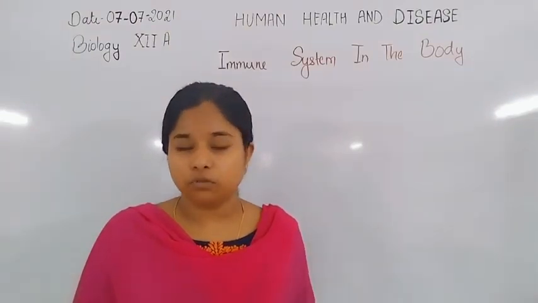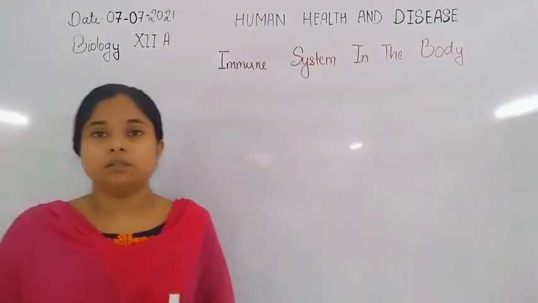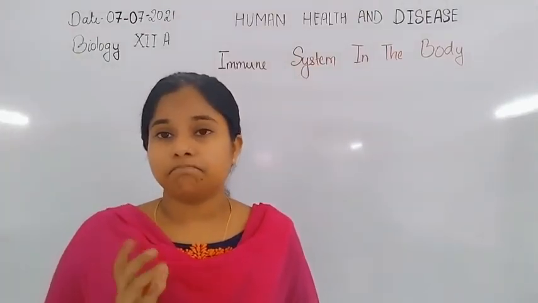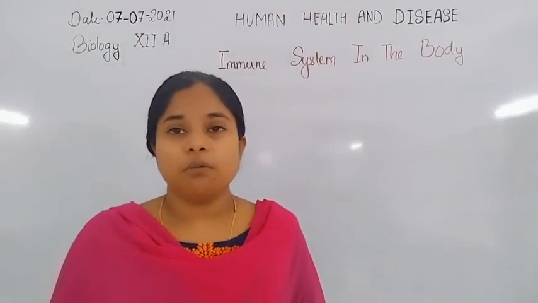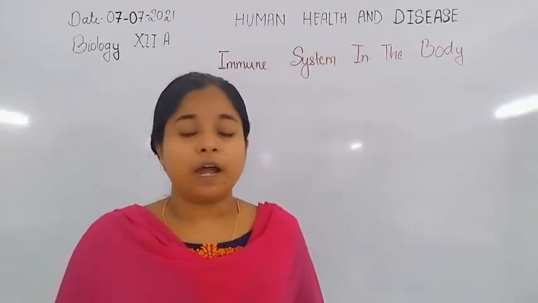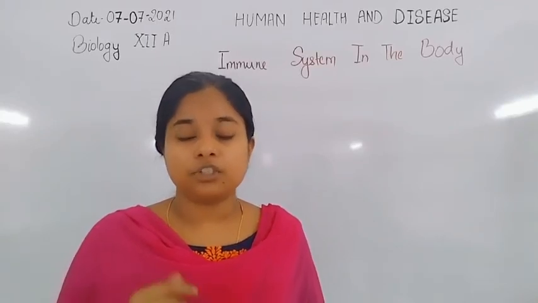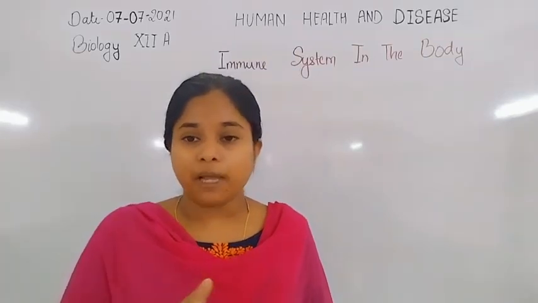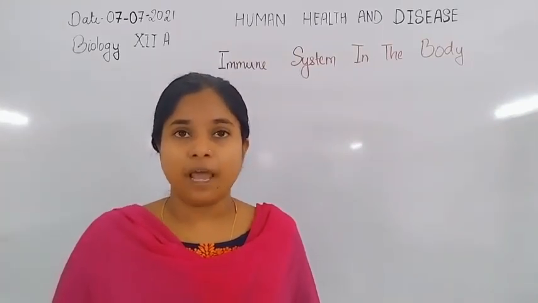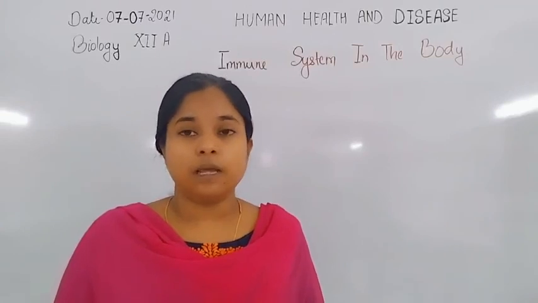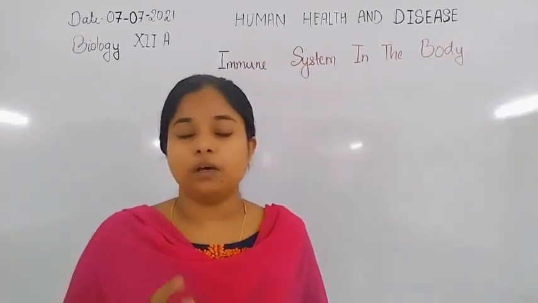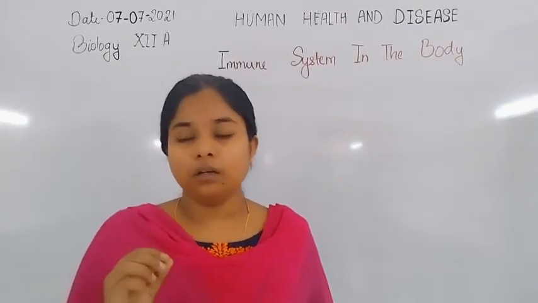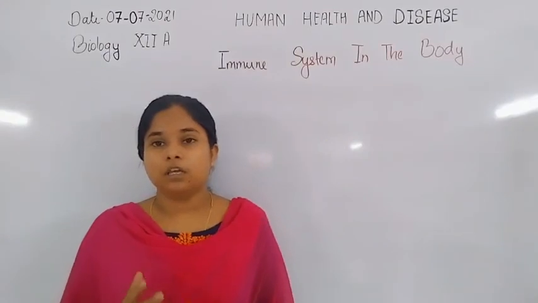Now after this, we discussed autoimmunity in the previous class. Autoimmunity is an example of immunity in which the immune system is not able to identify its own cells. It treats its own cells as foreign particles or antigens, and functions as an enemy for those cells, because it destroys them by immune response.